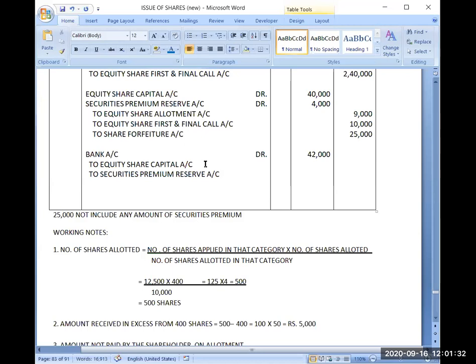So capital will be 40,000 and securities premium reserve will be 2,000.